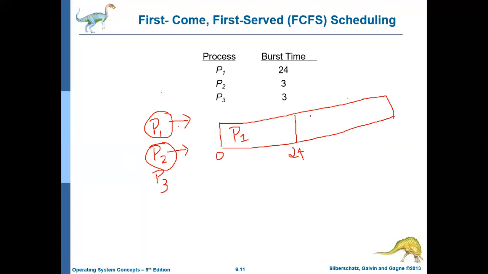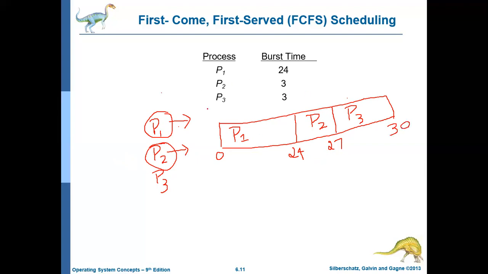Once P1 completes, then P2 will get the CPU access. P2 will execute for 3 milliseconds. It starts at the 24th millisecond and it will complete at the 27th millisecond. Then P3. P3 needs another 3 milliseconds. So it starts at the 27th millisecond and it ends at the 30th millisecond. So this is the Gantt chart.